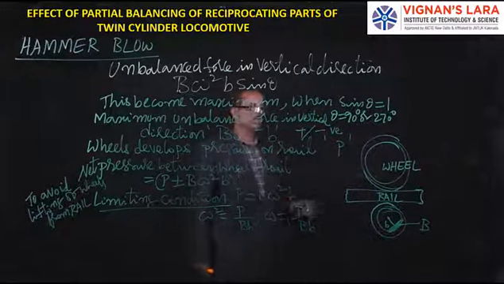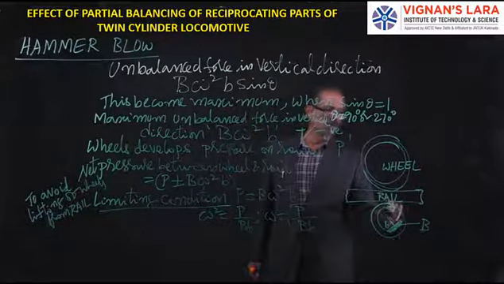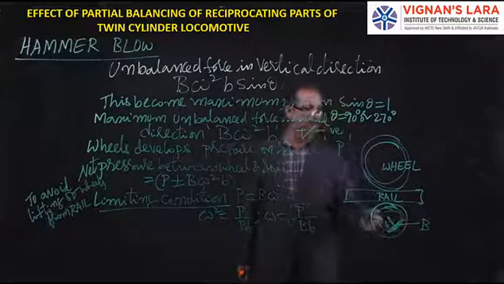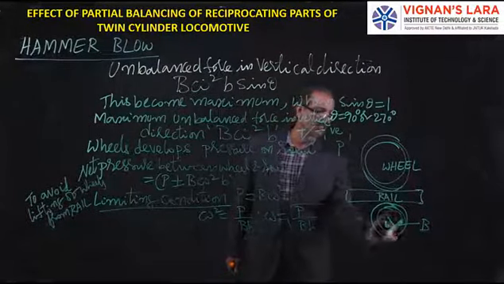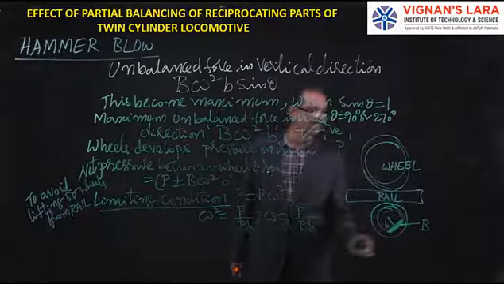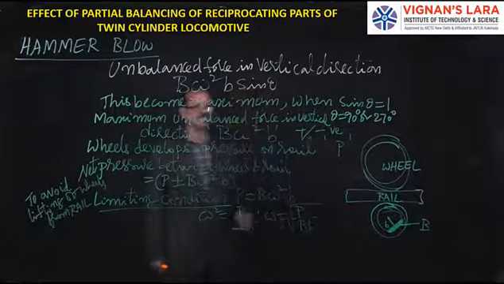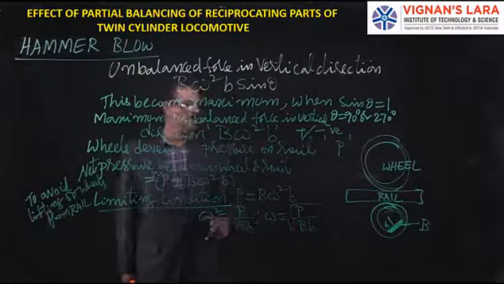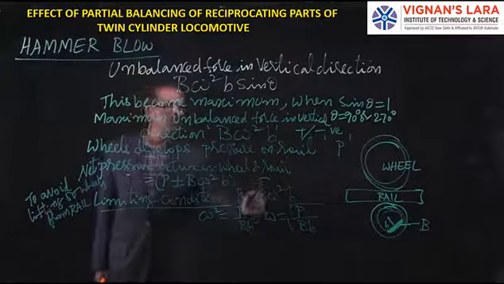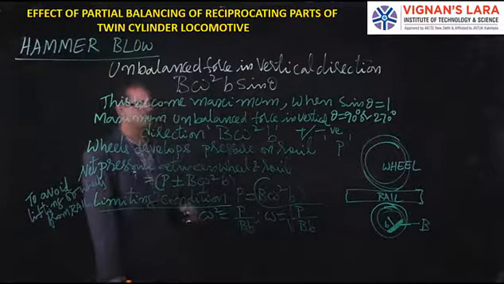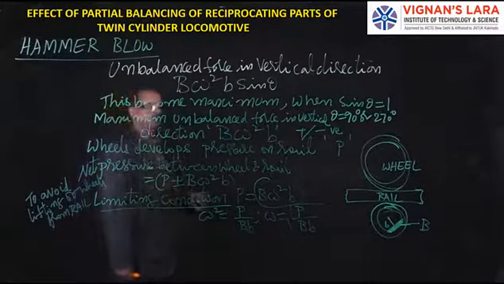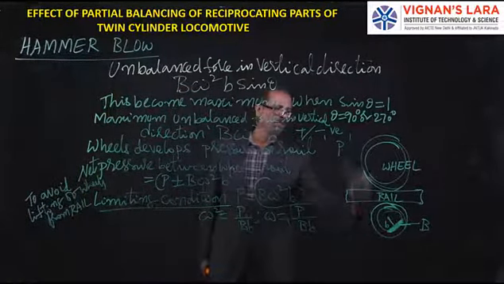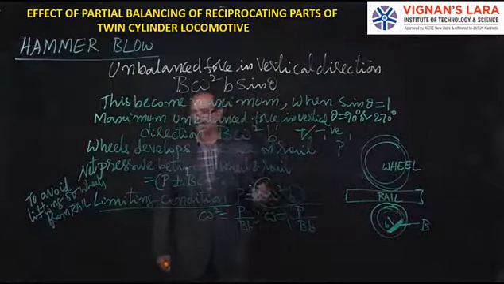If you recall a locomotive's wheels, you might have seen that on one side there is a heavy mass placed like this. That mass is B, placed at a distance of b from the center, so that this force will become B omega square b. If you don't put the mass there, then the wheel will be lifted from the rail. So that is the limiting condition.